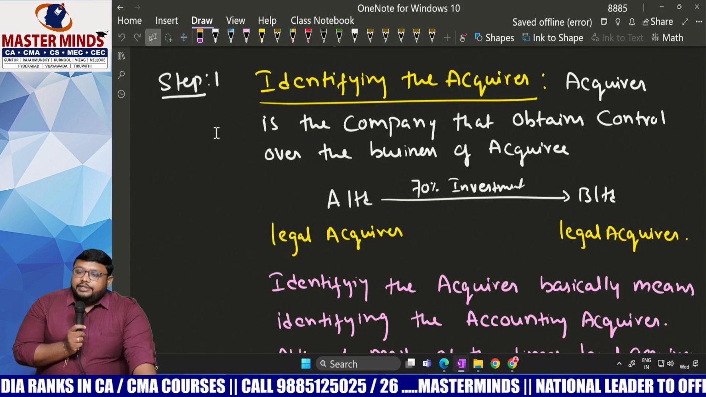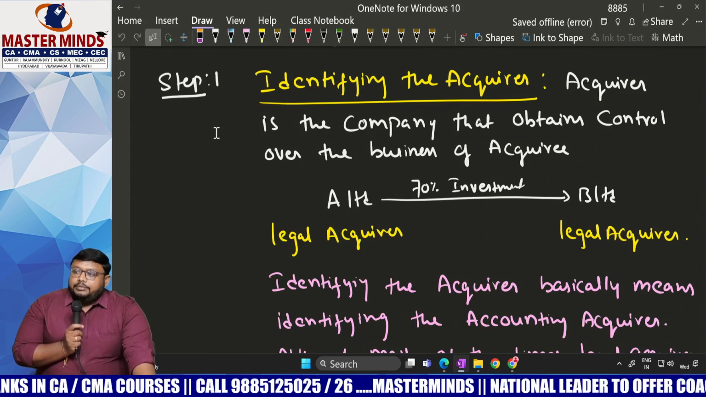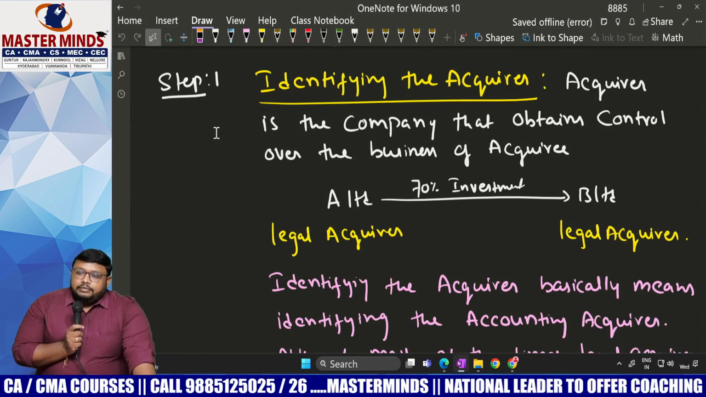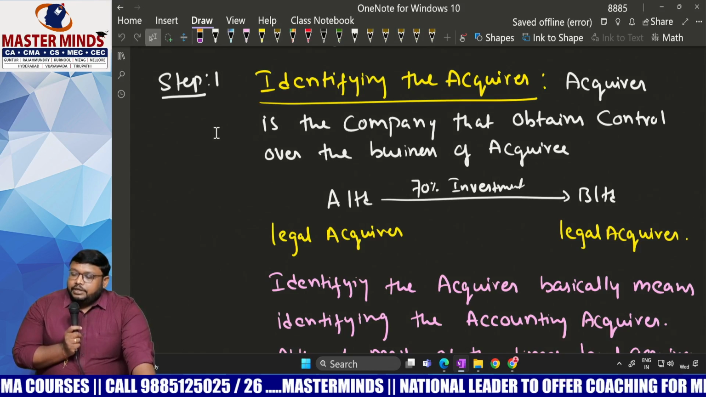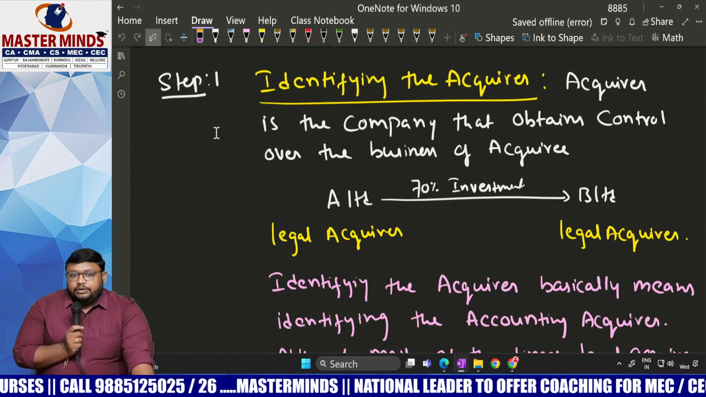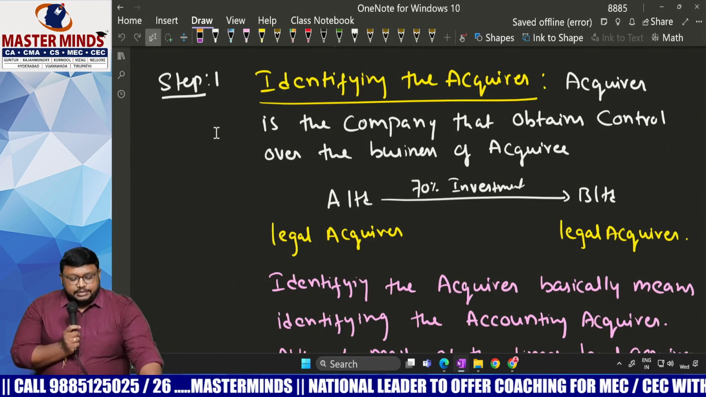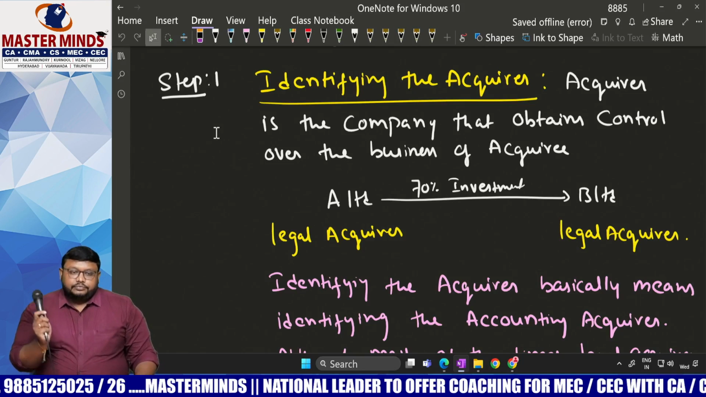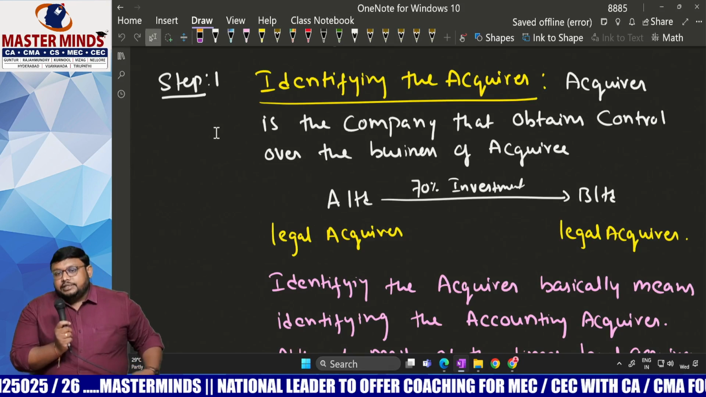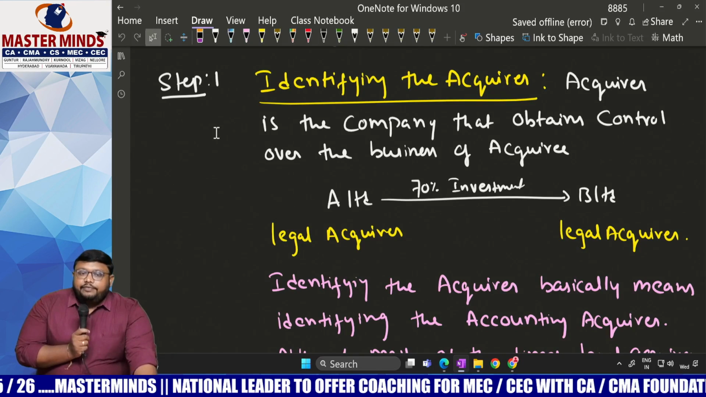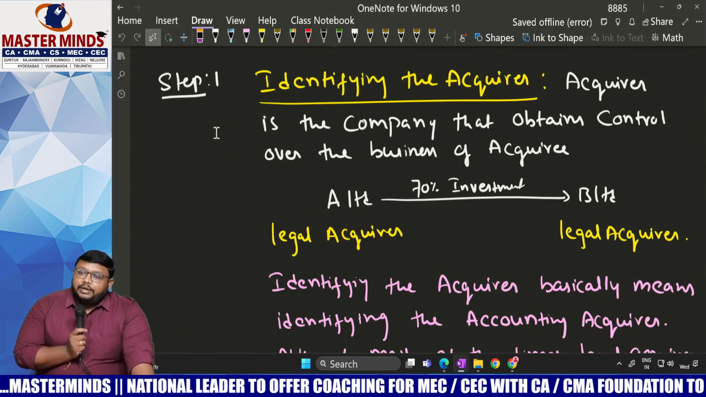Next one is the determination of the date of acquisition. And the third one is the determination of purchase consideration. So identifying the acquirer means which acquirer we have to identify?